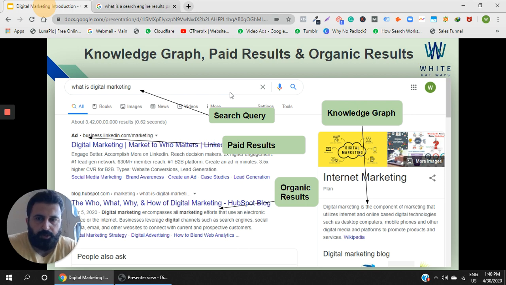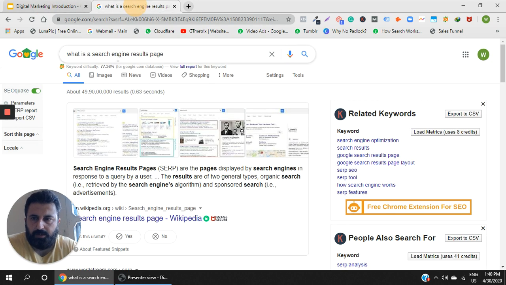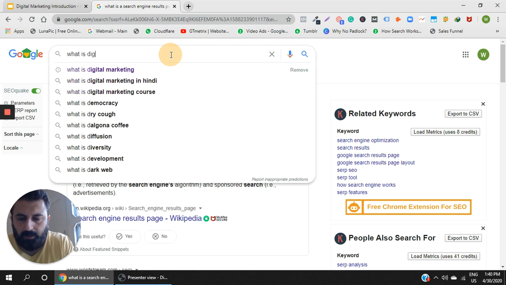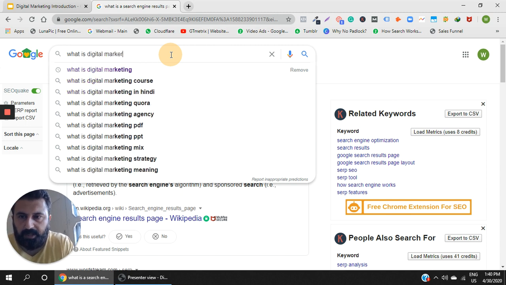So guys, as I told you, this is a search query. What is digital marketing is a search query. Now, can you see this ad coming over here? There is a symbol of ad. This means that this is a paid result. And when I come over here in the search bar also, let's explore something more. What is digital marketing?